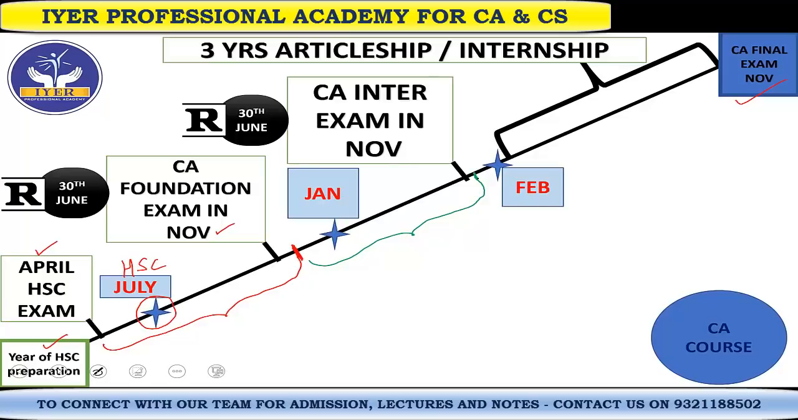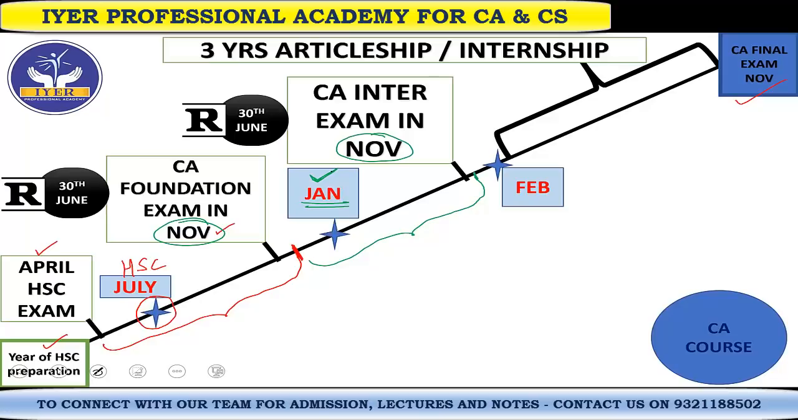So next year means that your CA foundation result will come in the month of January. You give the exam in November, so the result will come in January. After that, your CA intermediate preparation will start, and that preparation will keep going, and you will attempt your CA intermediate exam in November of that year. That year means the year in which you cleared the CA foundation exam. So if you clear the CA foundation exam in January, you will be giving the intermediate in November.